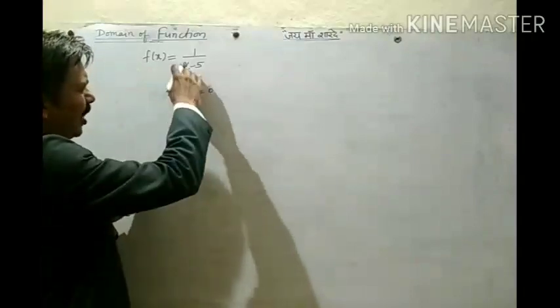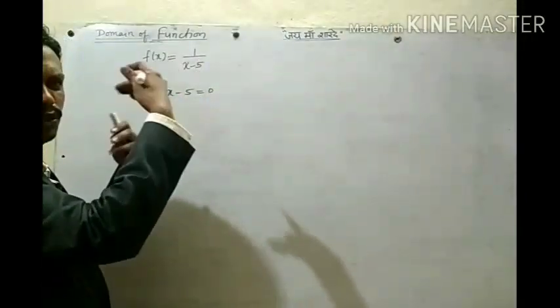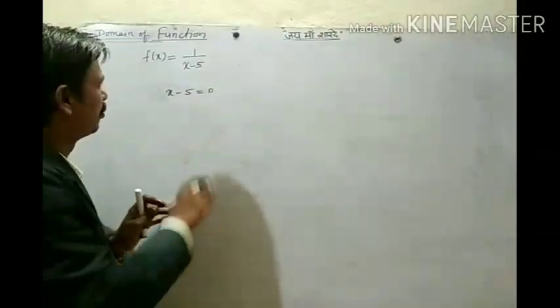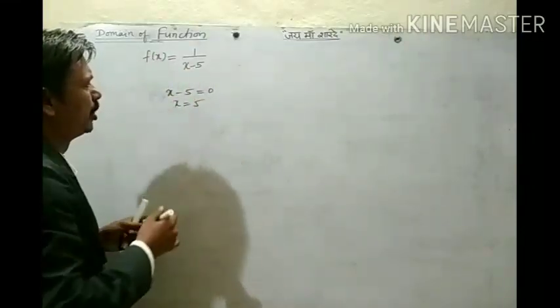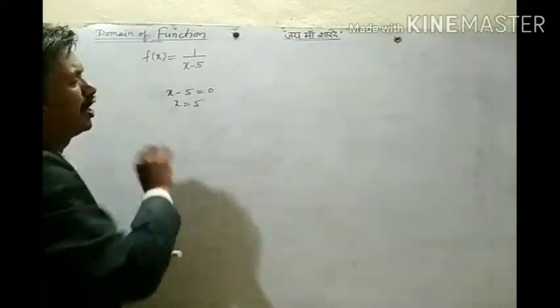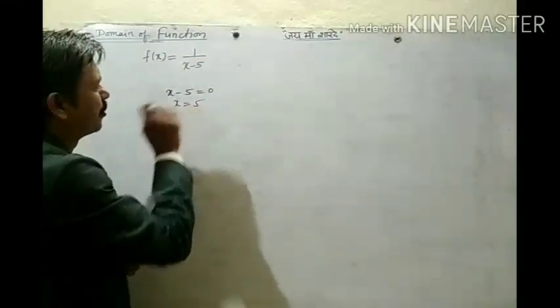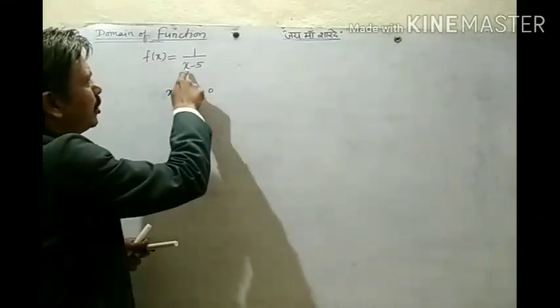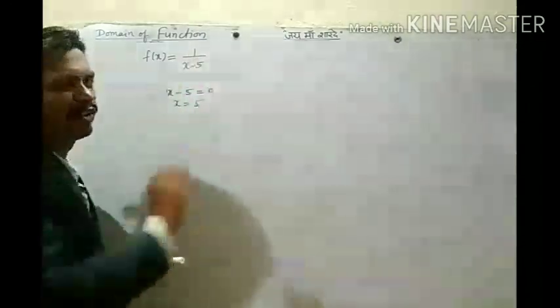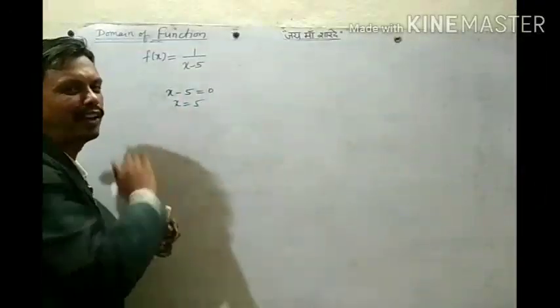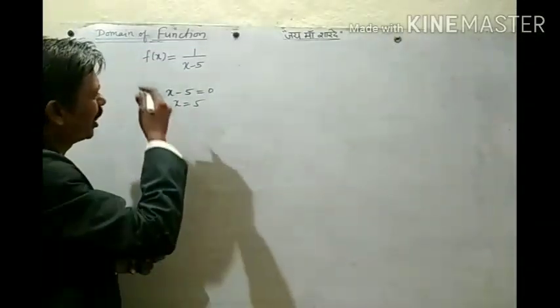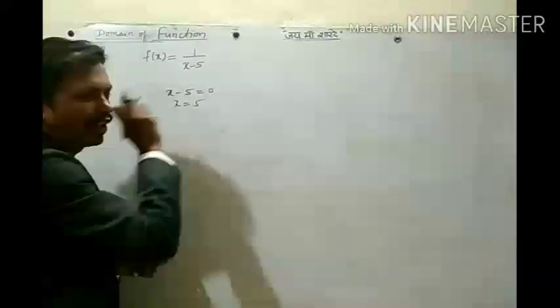It can be linear or quadratic or cubic or any polynomial. Put it equal to 0 and simplify. We get x equal to 5. So this function is not defined for x equal to 5. If x takes 5, this becomes 0 and 1 by 0 is not defined. It means we have to leave 5. We can take any number, but 5 we cannot take.